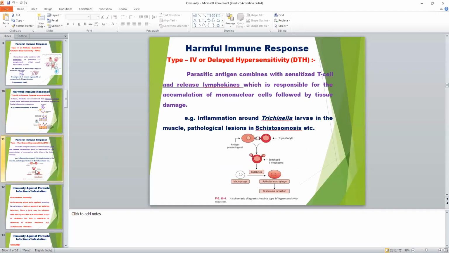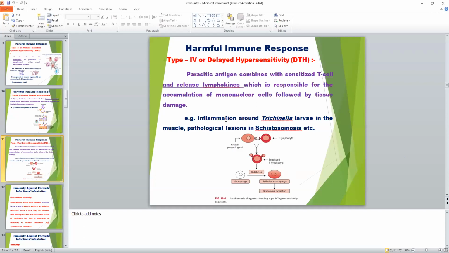Type 4 hypersensitivity reaction is delayed type hypersensitivity reaction. This is another harmful type of immune response. In this case, parasitic antigen combines with T cells. The first, second, and third hypersensitivity reactions are antibody mediated, but in the T cell mediated reaction, antigen combines with T lymphocytes and produces various types of cytokines. One important cytokine is interferon gamma, which activates macrophages and causes granuloma formation inside the host.